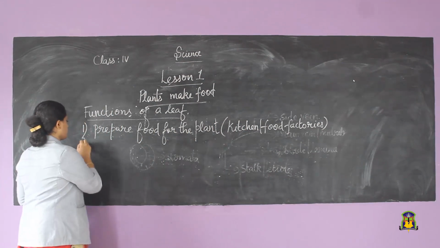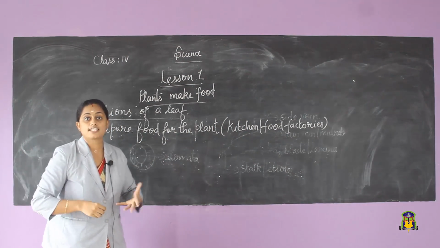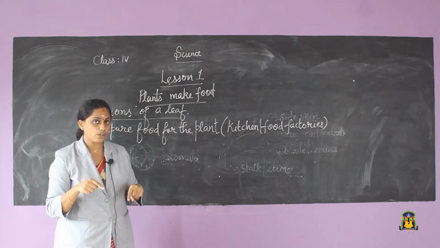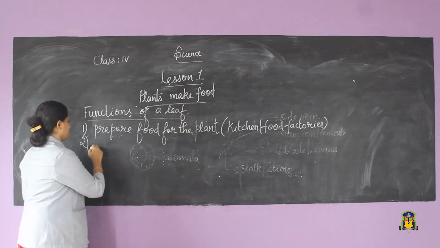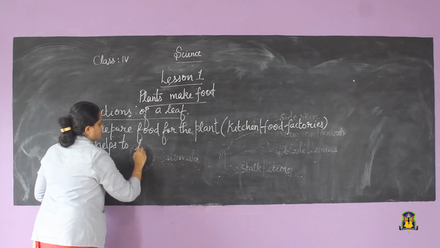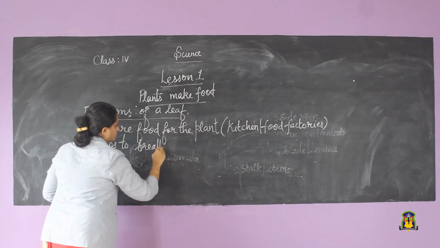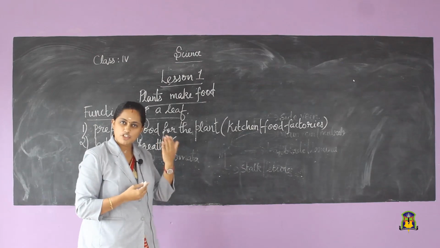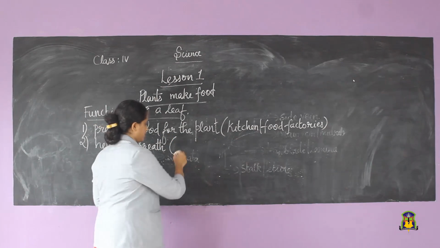What is the second function? Leaves help the plant to breathe. We studied that when we studied about stomata. With the help of what are they breathing? With the help of stomata present in the bottom portion of the leaf.